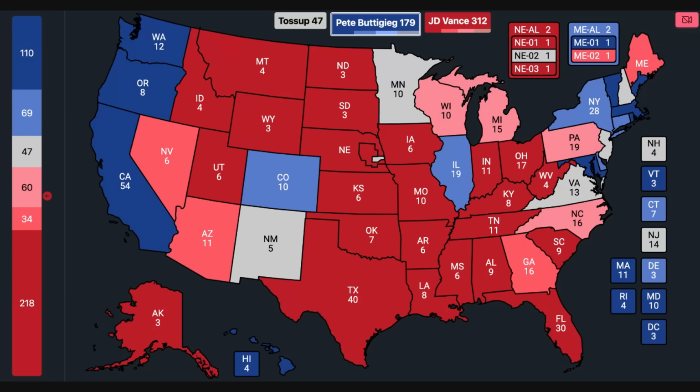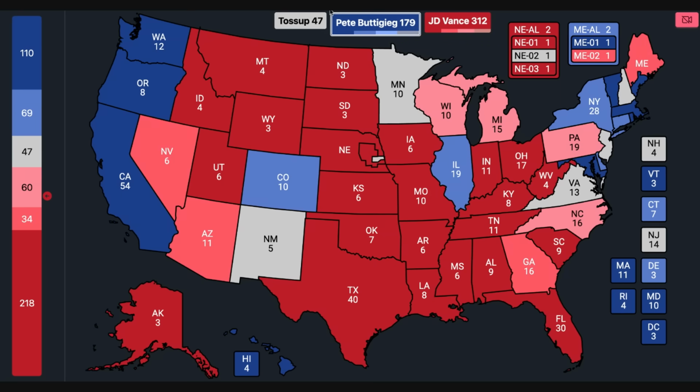And he breaks Trump's raw vote total in all of the Rust Belt states. And this is mainly because of Buttigieg's extremely weak candidacy with almost every single major demographic in the United States, whether that be white working class voters, Hispanic voters, black voters, or Asian voters. He basically fumbles with every single major demographic in the country, besides extremely college-educated white liberals. And this causes the Rust Belt margins to be even bigger for Vance than when they were for Trump in 2024. And so that is why you're seeing these states pretty much give Vance the electoral college.